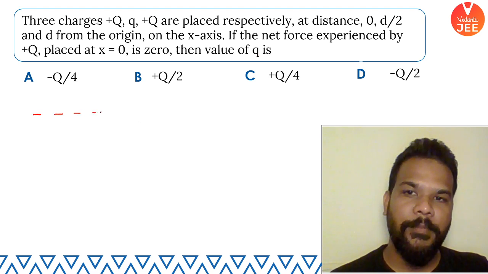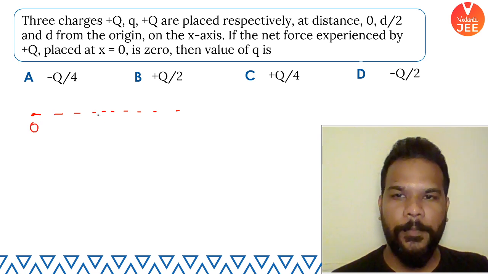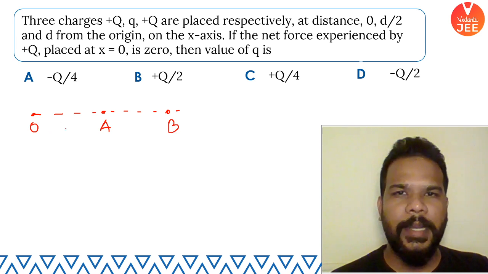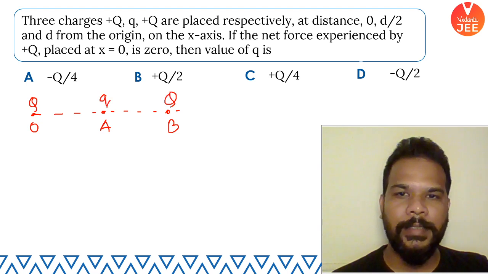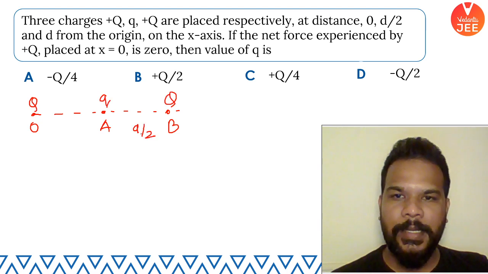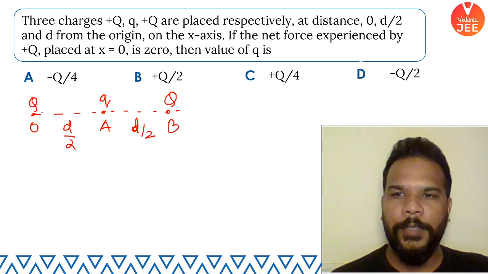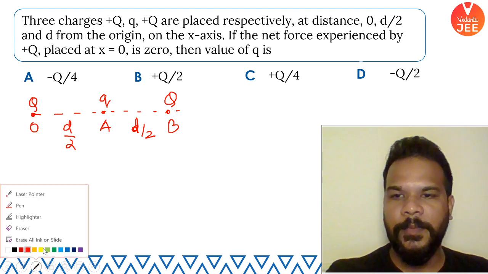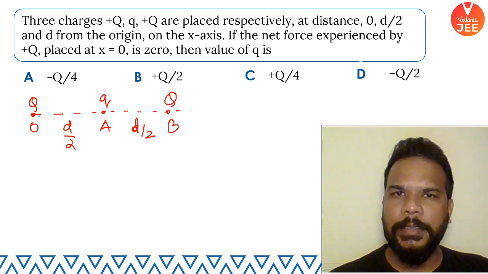So let me arrange all three charges on the x-axis. Say this is O, this is A, and this is B, at a distance d by 2 and further at distance d. So this is your charge Q, this is small q, and this is capital Q. This gap is d by 2, this gap is also d by 2. The charge placed over here is said to experience zero force.